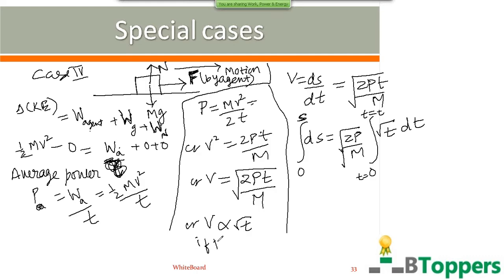V is proportional to root t. I told you only when P is constant. The mass of the body can also be considered as a constant. So root of 2P by m is a constant. So integral root t means you can write t power half. Integral t power half. So s equal to root of 2P by m integral of t power half dt from 0 to t.